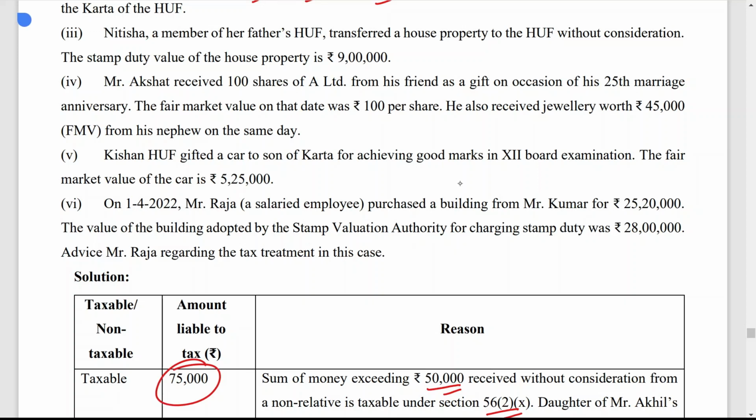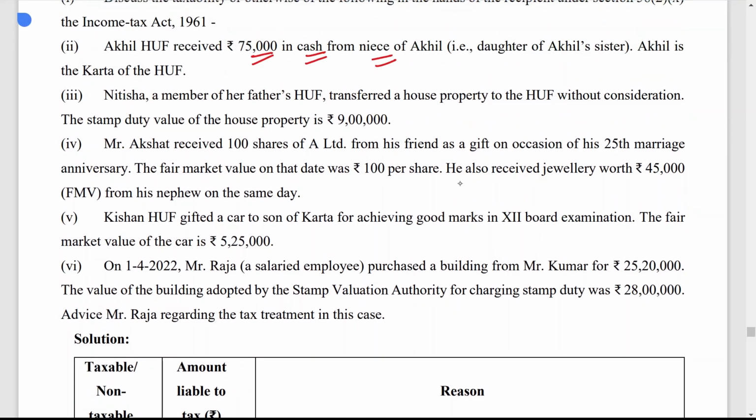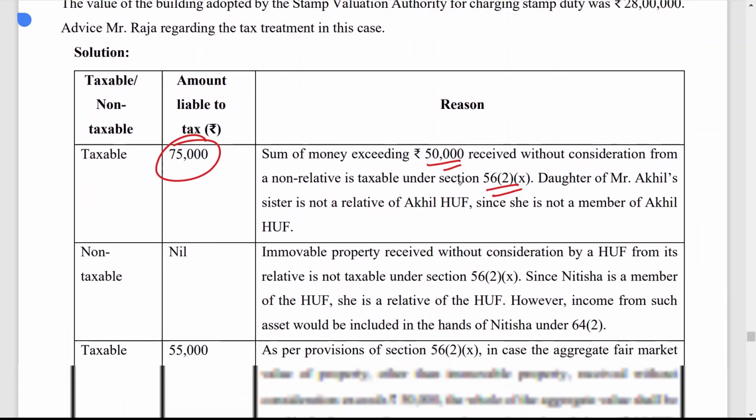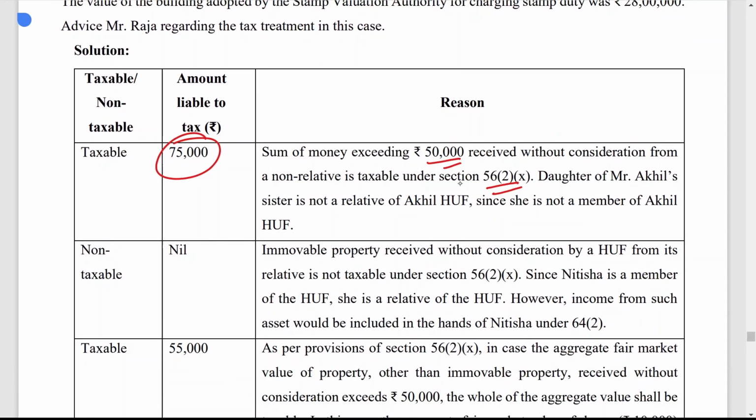Now next one, Nitisa, a member of her father's HUF, transferred a house property to the HUF without consideration. The stamp duty value of the house property is 9 lakh. Now SDV is more than 50,000. Is Nitisa, a member of her father's HUF, considered a relative or not?